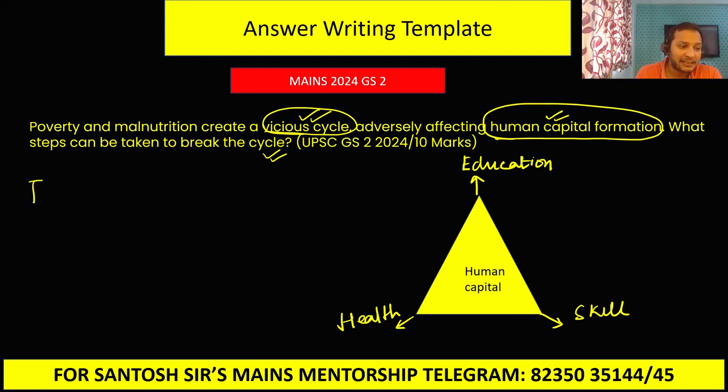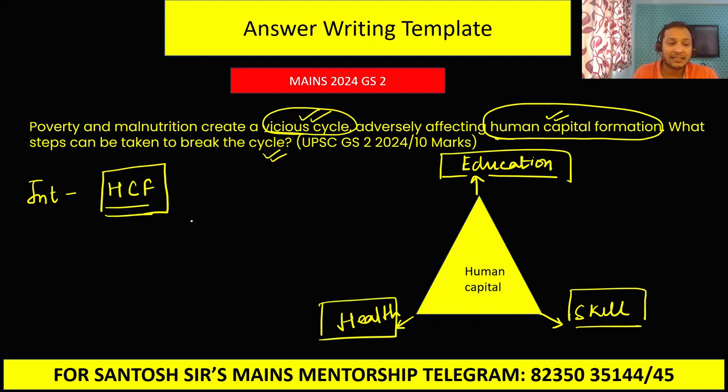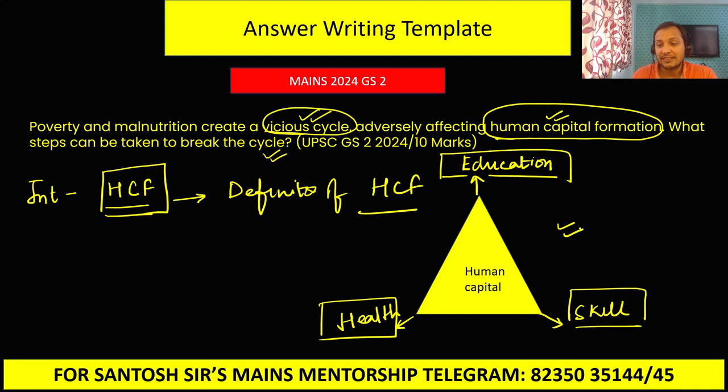So guys, in the introduction you have to first explain what is this human capital formation. What is this human capital formation? It is the process through which human capital is developed. It is the process through which human resource changes into human capital, and it includes educating the workforce, skilling the workforce, and making the workforce healthy. Okay, so you can start with the definition. You can start with the definition of human capital formation, and you can draw this diagram in the introduction.